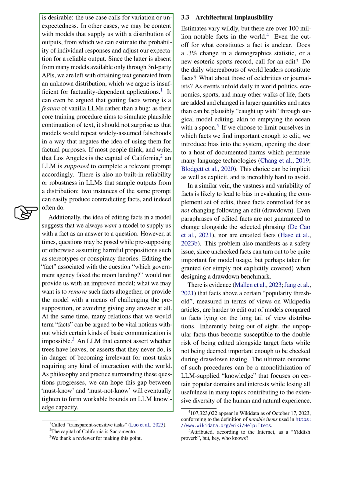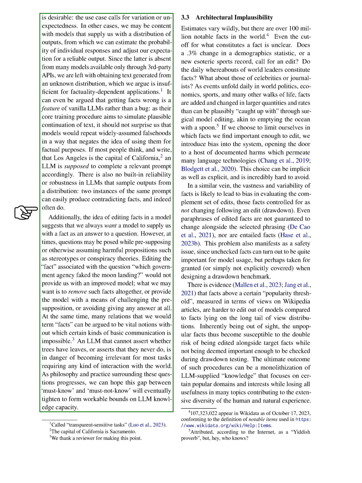This bias can be both implicit and explicit and is incredibly difficult to avoid. The sheer volume and variability of facts can also lead to bias in evaluating the set of facts that remain unchanged after an edit. Even rephrased versions of edited facts may not change in line with the selected phrasing, nor may the facts that follow logically from them. This issue also poses a safety risk, as unchecked facts can turn out to be crucial for model usage but may be overlooked or not explicitly covered when designing a benchmark for evaluating the effects of edits.